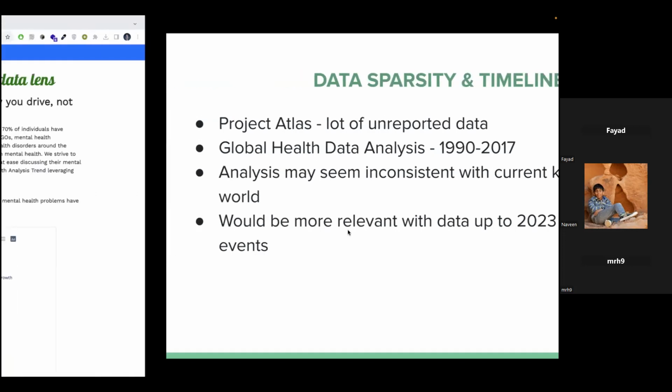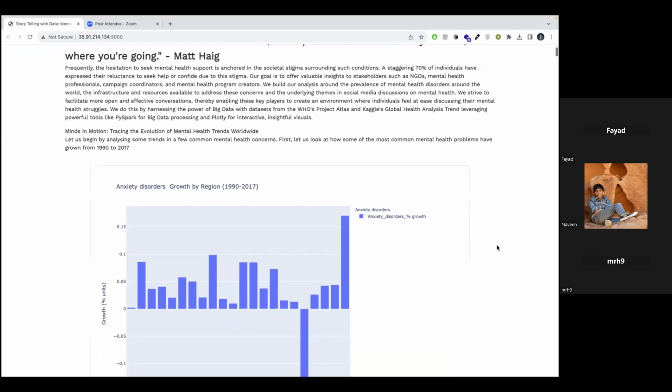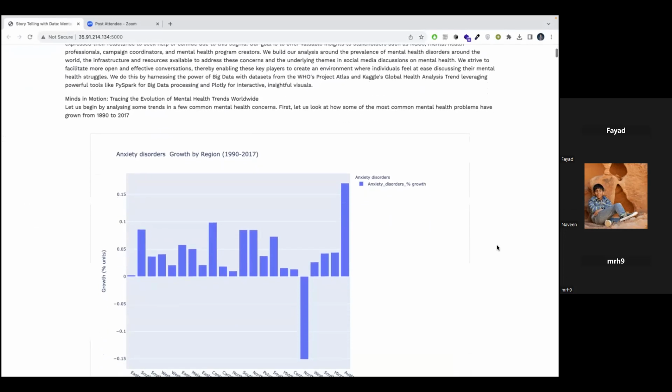we have drawn up. So this is our website, and when we're viewing this, we must step out of the shoes of a data engineer and step into the shoes of a consultant who may be working with the NGOs or the WHO when devising mental health campaigns or anti-stigma campaigns. So obviously they would first need to understand the mental health landscape.